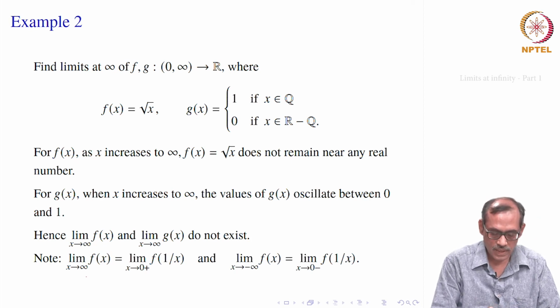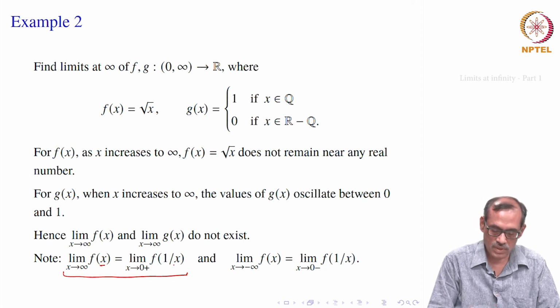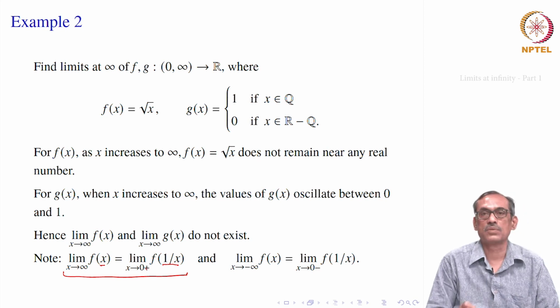Yeah, there is a note here which says that you can convert x goes to infinity to x goes to 0 plus by substituting x with 1 by x. So, here it is t equal to 1 by x, and as t goes to infinity, 1 by t goes to 0 plus. So, you would say that the limit of f x as x goes to infinity is the same thing as the limit of f of 1 by x as x goes to 0 plus,